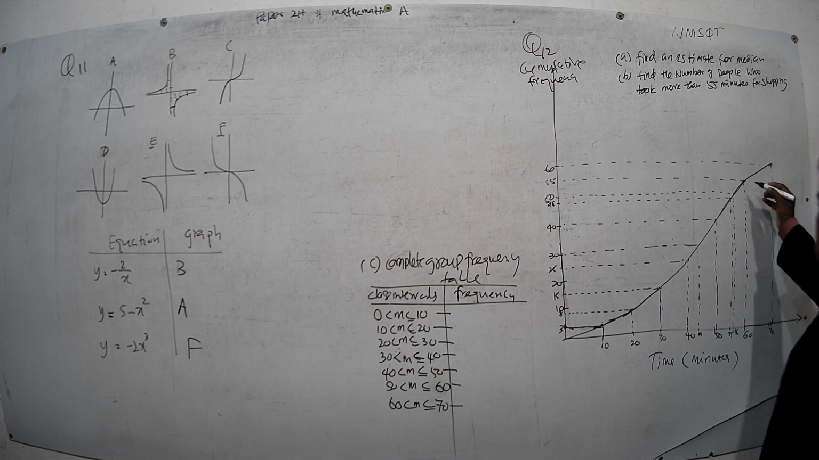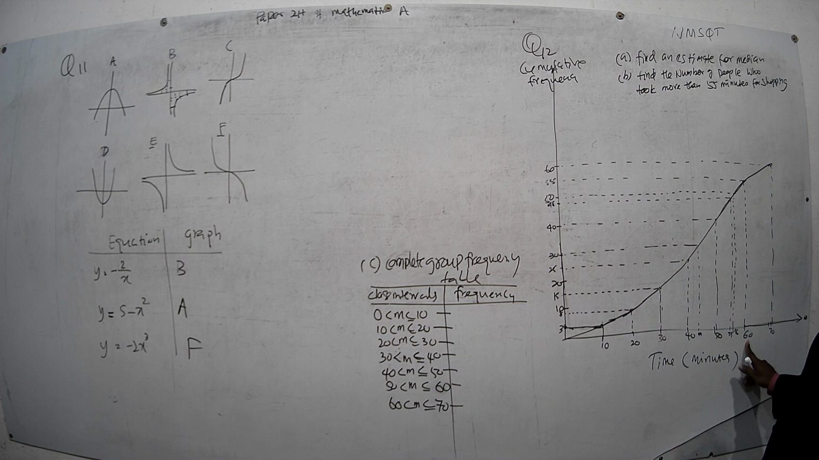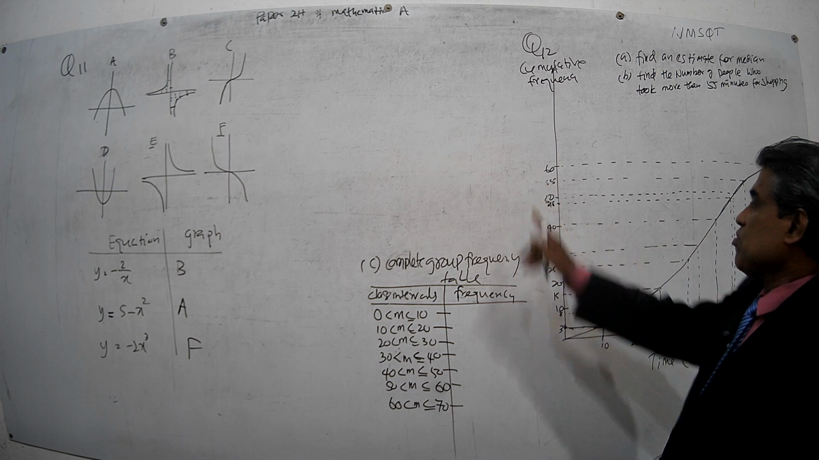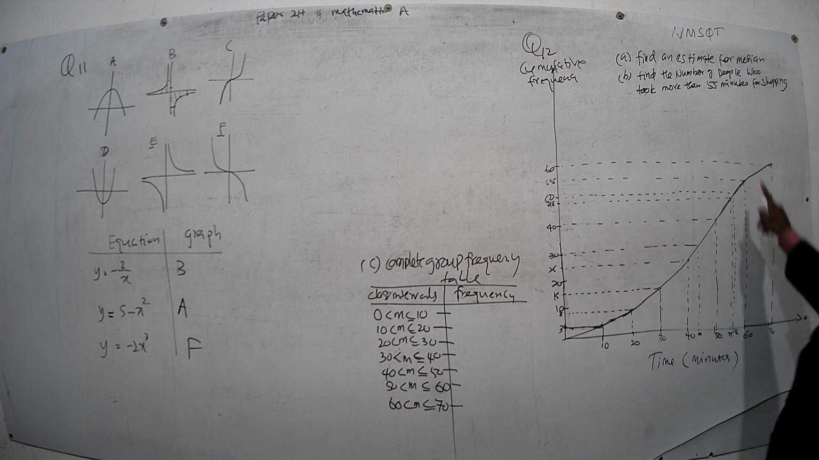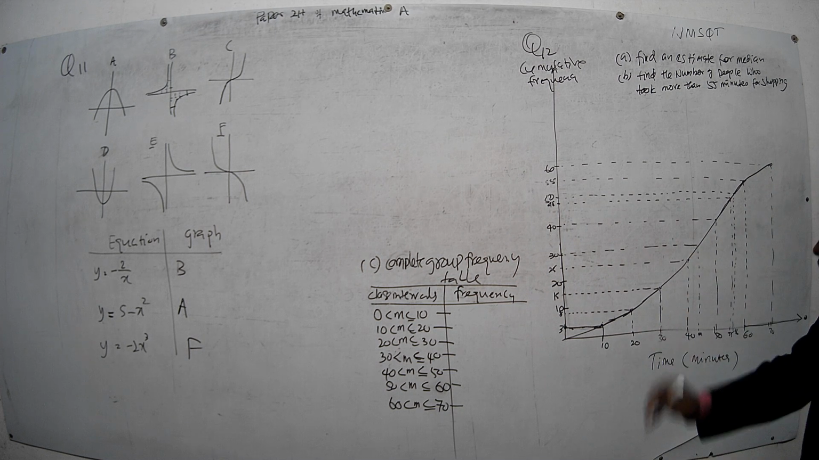Now take this point. This is where the time is 60 and the cumulative frequency is 55. What do you mean by that? That is 55 people have spent 60 minutes or less than that. That is what is meant, right?